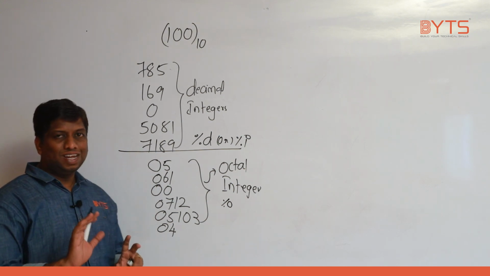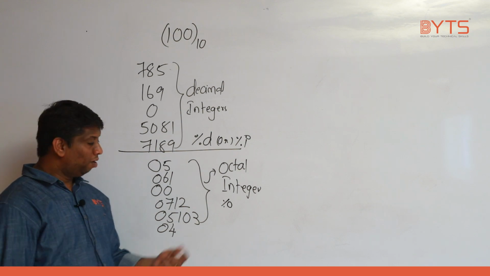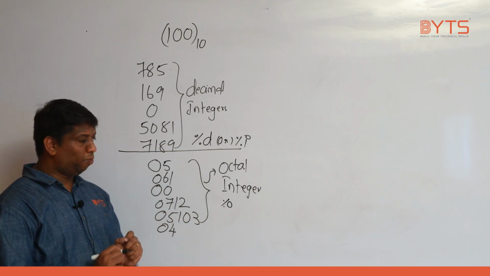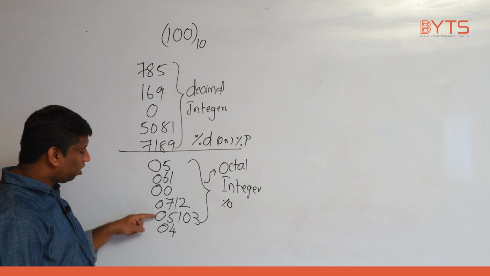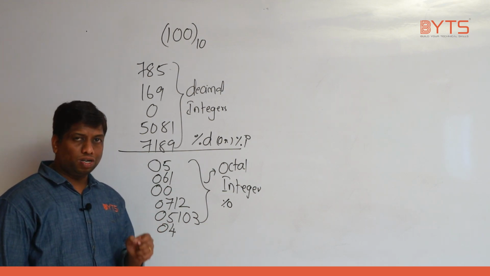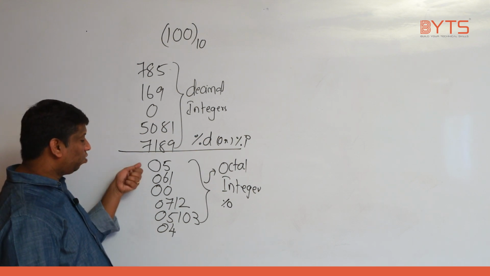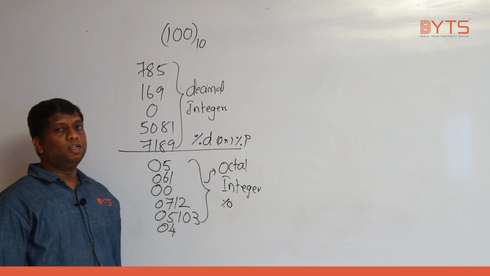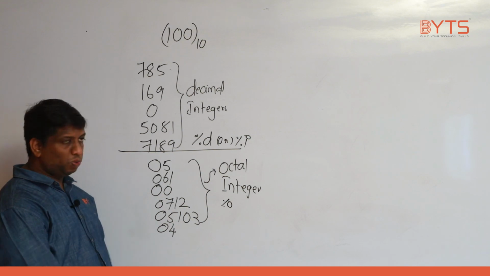The number starts with 0, there is no capital 0 or small 0. 0 is a number, but here in the format specifier it is small o. Remember, very important point. Any number starting with 0 is called an octal integer. To print an octal integer, we use which format specifier? Percentile O. I hope this is very clear.